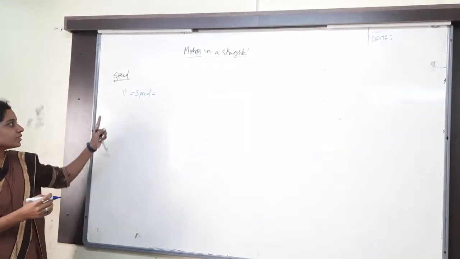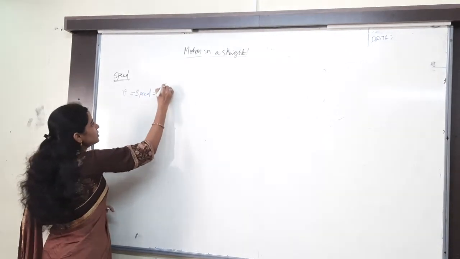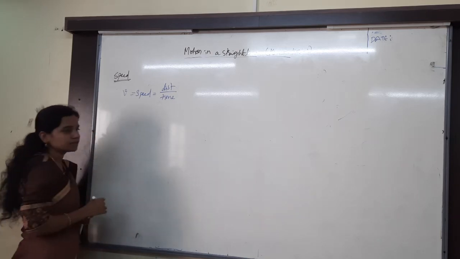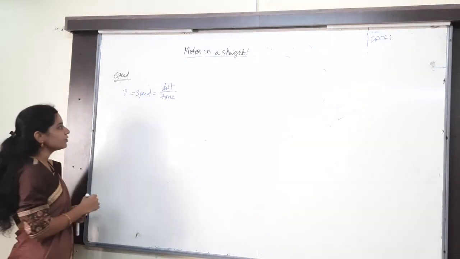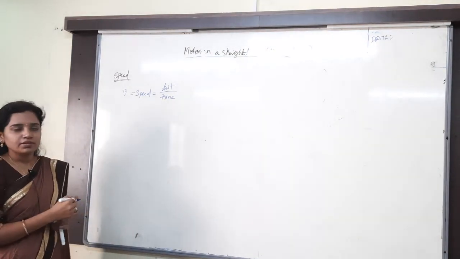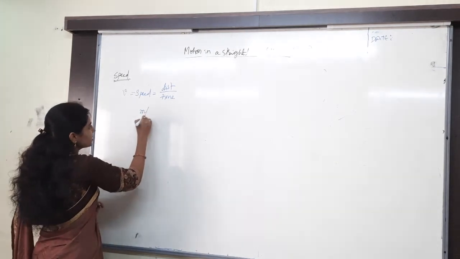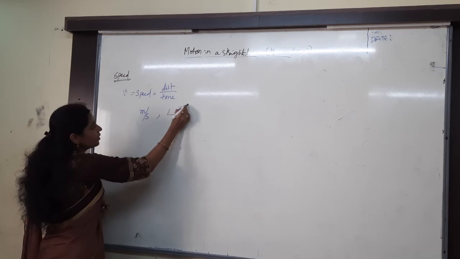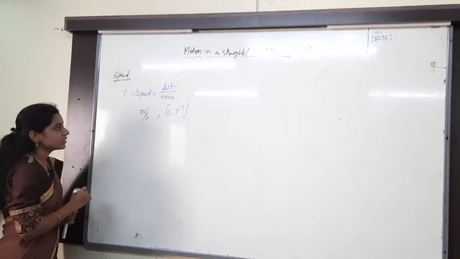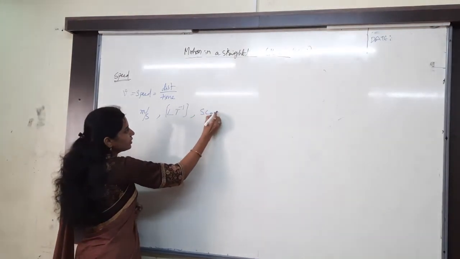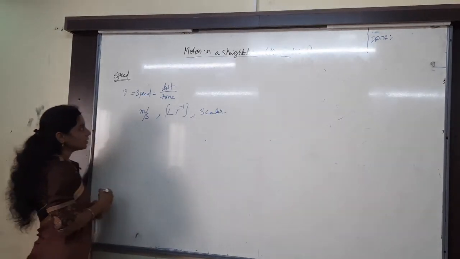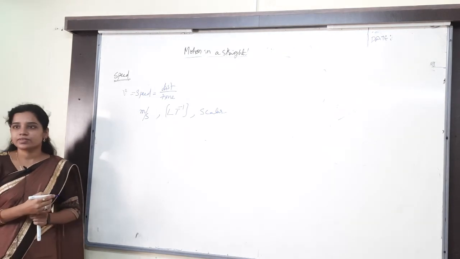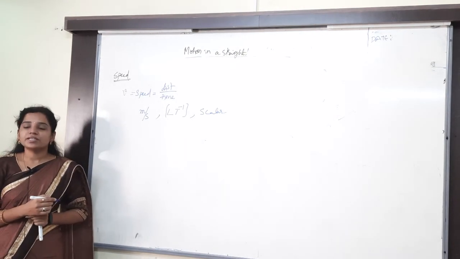Okay? Speed is nothing but distance by time. Distance travelled in the time t is called speed. Can you tell me the units and dimensions of this? Units is meters per second. Dimensions? L t power minus 1, of course. Then is it a scalar or vector? Scalar quantity. Now tell me, can speed be negative? Speed cannot be negative.